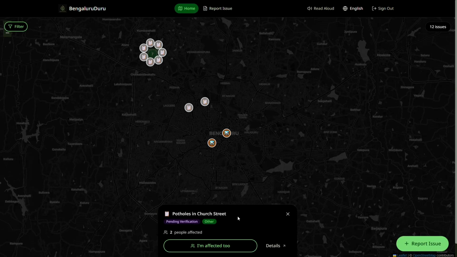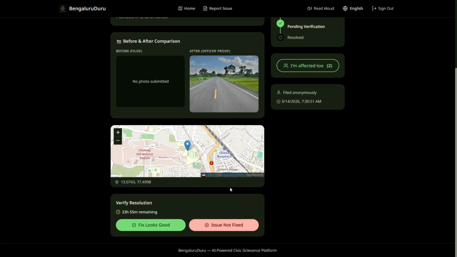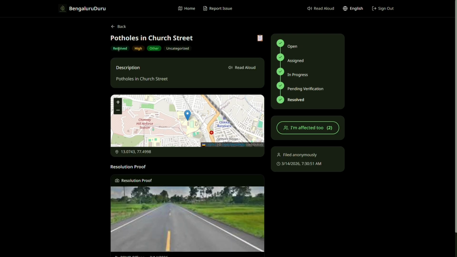So meanwhile in citizens view, you'll find that it requires pending verification. Let's go to the details panel, and yes, we get to see the officer's proof, and then we can say the fix looks good. Yes, now this issue is resolved and this problem is done.